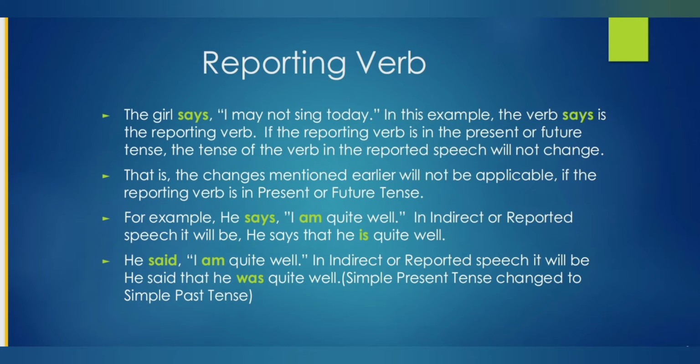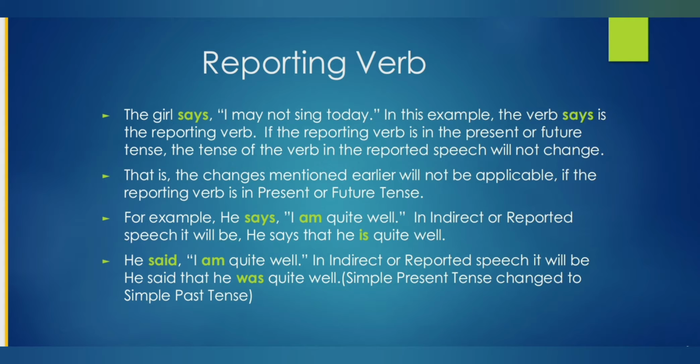So now let's see what a reporting verb is. Here in this example, the girl says, I may not sing today. In this example, the verb says is the reporting verb. Says is in simple present tense. If the reporting verb is in the present or future tense, the tense of the verb in the reported speech will not change. That is, the changes mentioned earlier will not be applicable if the reporting verb is in present or future tense.